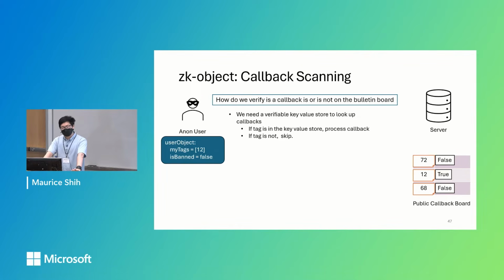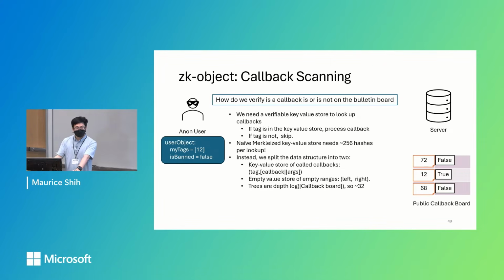So a bit of an engineering question is how do we verify if a callback has been called and posted or not? A naive way is to have a Merkleized key-value store for all possible callbacks. This is very inefficient in a ZK proof since it would require 256 hashes per lookup, something that's way too expensive. So instead, we split the data structure into two: one of the called callbacks, and one that contains the ranges of callbacks which have not been called on. By doing it this way, each tree only has to be around 32 hashes, something that is much more efficient.